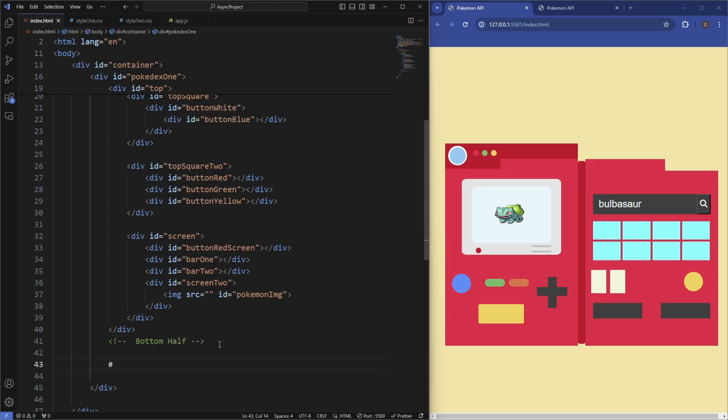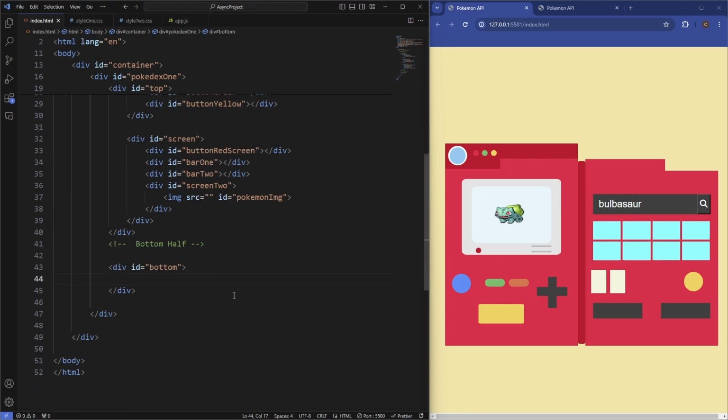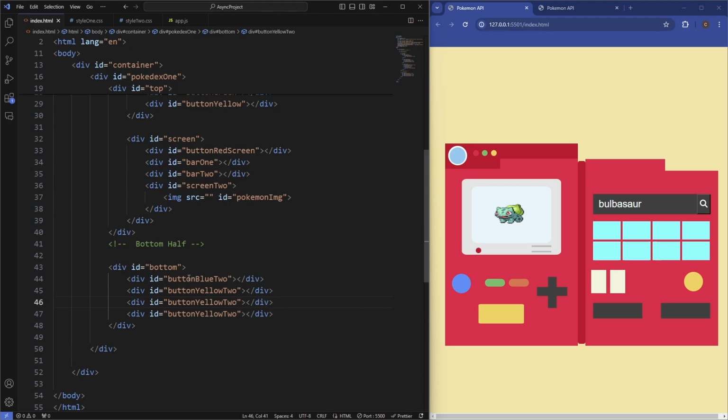So this is just going to have the ID of bottom, and then it's just going to be a bunch of divs which is going to represent all of these buttons here. So first we'll have one for the blue button, maybe an ID, say 2, because we already have an ID of button blue. Then we'll have one for yellow, and then we'll have one for the D-pad. Well, it's going to be 2 actually, because we're going to fix these in the styling.